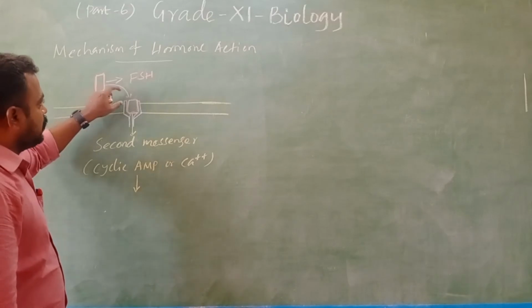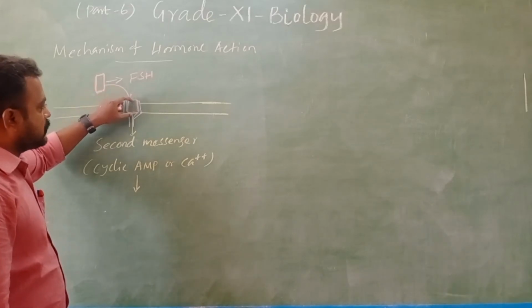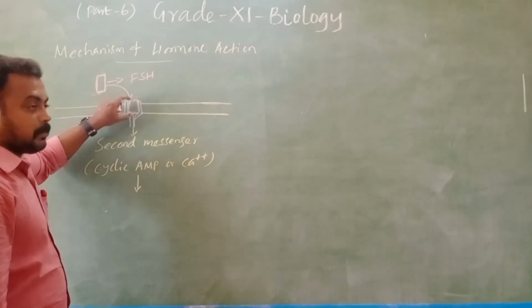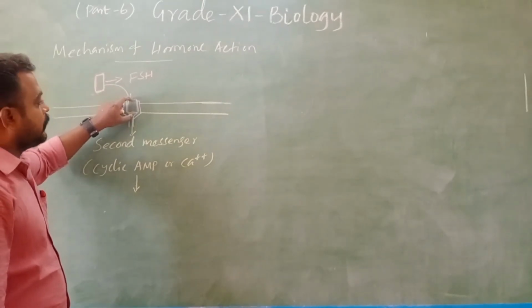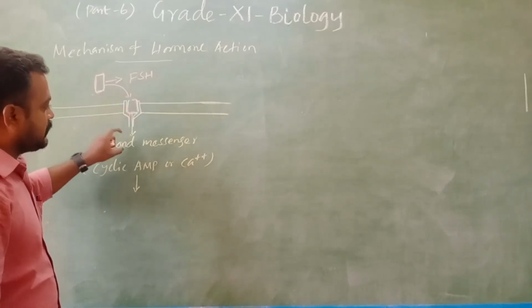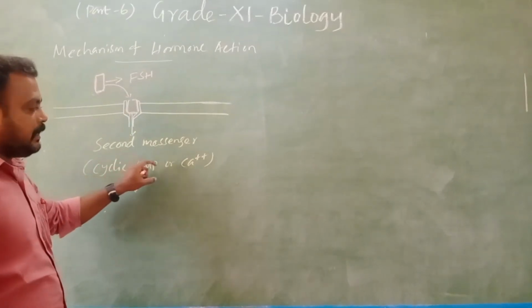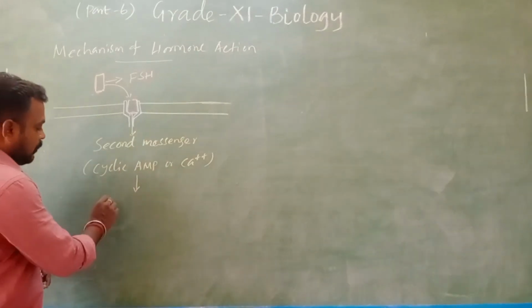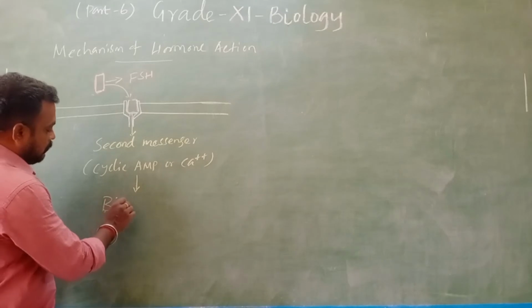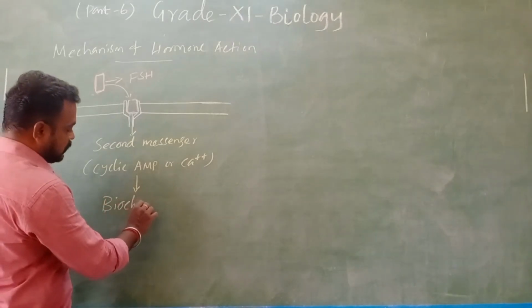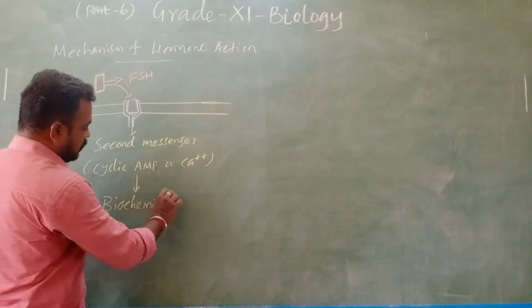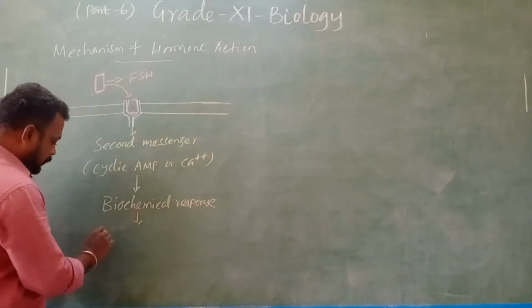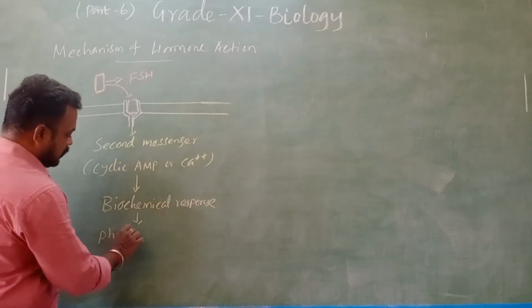The follicle stimulating hormone binds to the particular hormone receptor, which generates the second messenger as cyclic AMP or calcium, which then acts on the biochemical response, and the physiological response happens.